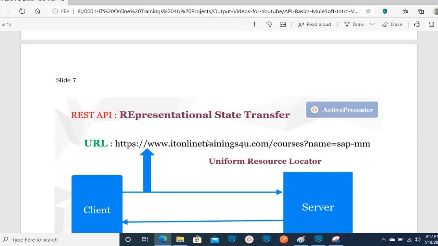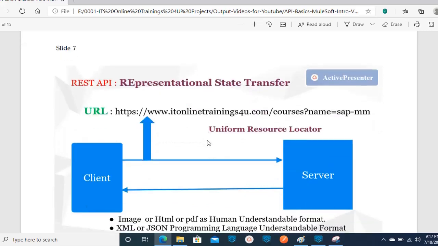What is API? So actually APIs are two types. One is SOAP API, one is REST API. This is the REST API. But nowadays, most of the APIs are using REST architecture only, REST APIs. So you can ignore the SOAP API for now. We will come to know what is SOAP API and how it will be useful in our upcoming sessions. For now, you just keep in mind REST API.